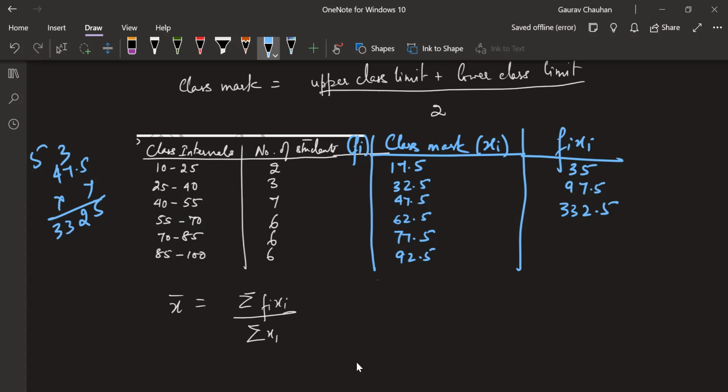Next one is 62.5 into 6. 6 6s are 36, so 360. 2.5 into 6 will be 15. 375. Yes, correct.